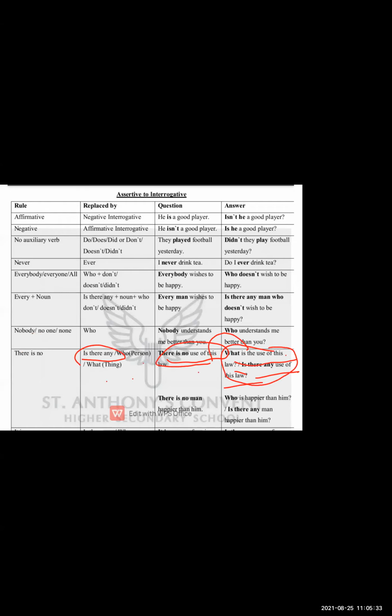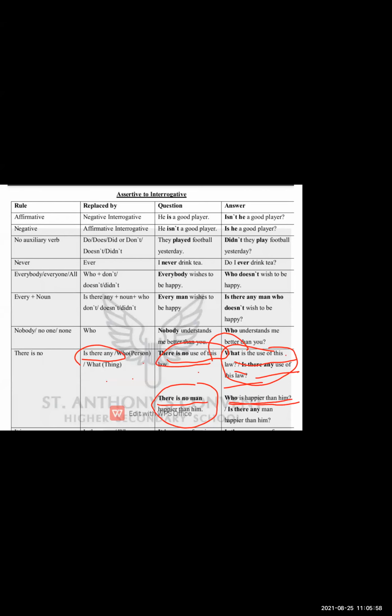We have one more example: There is no man happier than him. Now, there is no man is the negative. Now we have to replace this negative with is there any and who. So what do I have to write there?